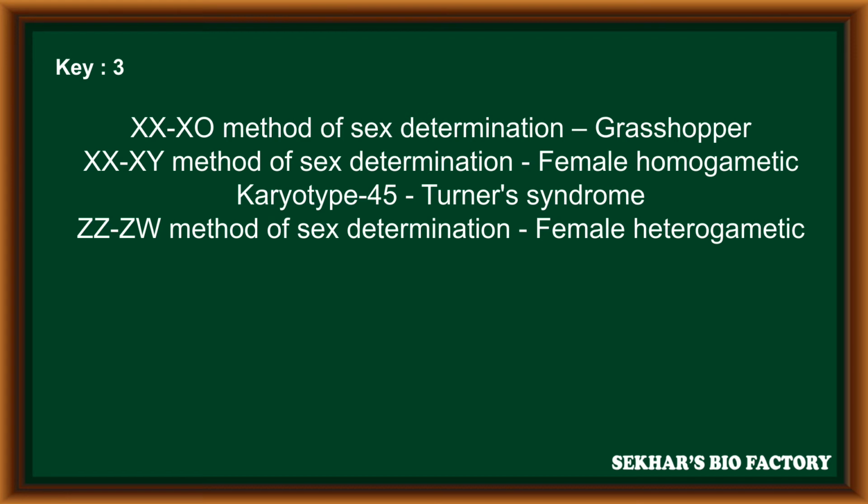In the XY method of sex determination, the female is always homogametic in nature. The karyotype 45 is seen in Turner syndrome in the form of 44 plus XO, and in the ZW method of sex determination, the female is always heterogametic.